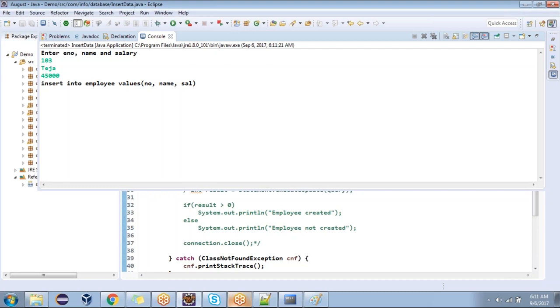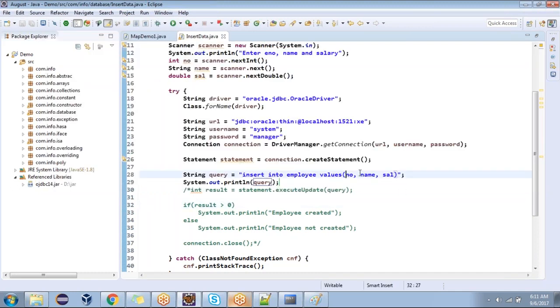No, it's not a proper query. Number, name, salary must be replaced by values. Yes or no? Instead of placing everything in double quotes, it displays as it is. Wherever a variable is there, we need to write it outside the double quotes. Are you able to see how I'm writing? Yes, sir. We should write it outside the double quotes like this.